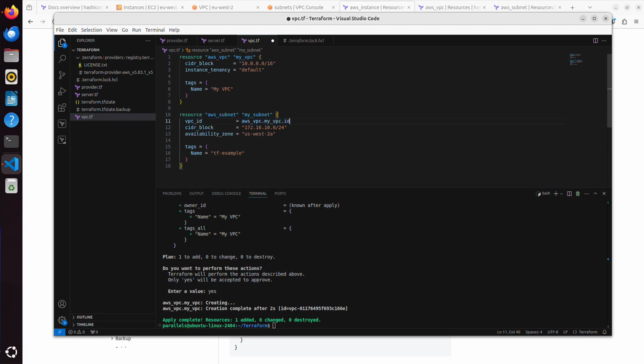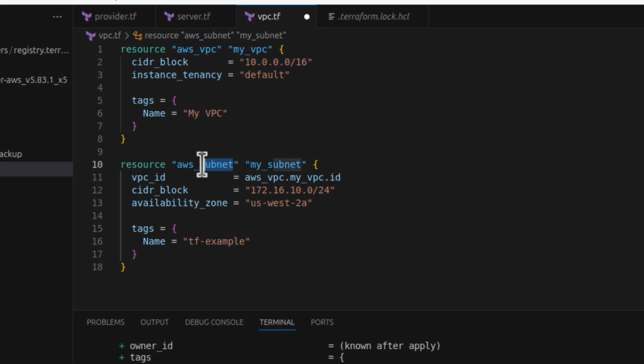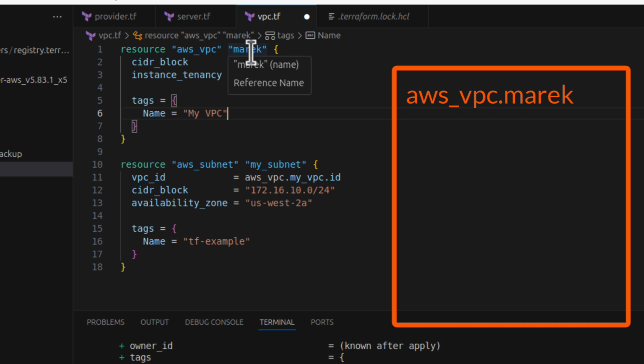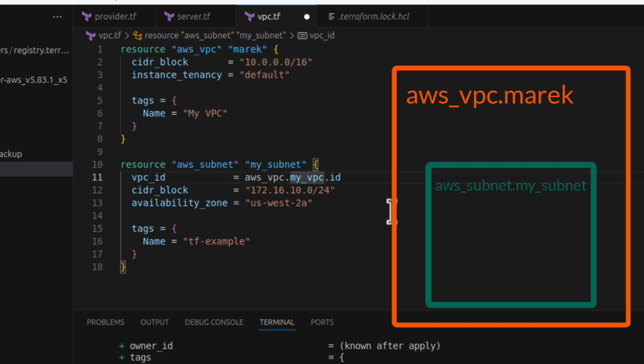For example, I want to create a subnet, but that subnet is part of a larger VPC. And in fact, I want my subnet to be part of this VPC, this resource. What I mean, if I call my resource, for example, Marek, then this reference name will have to be changed here as well. Somebody might think, what's going on here? Why is it done like that?